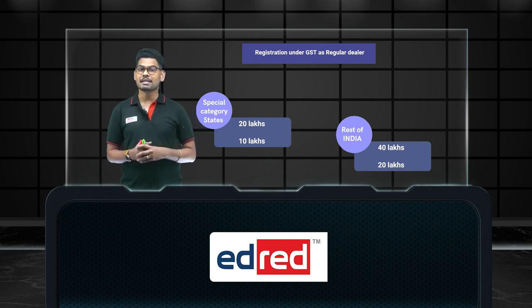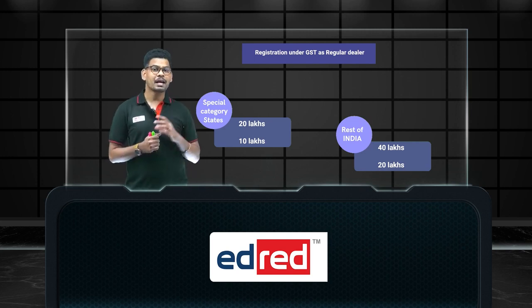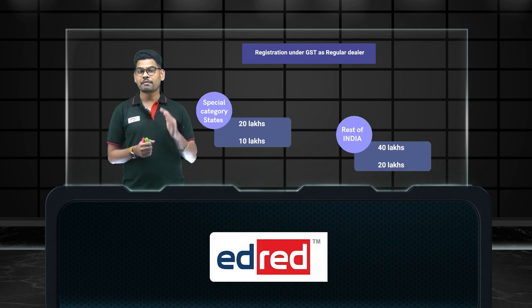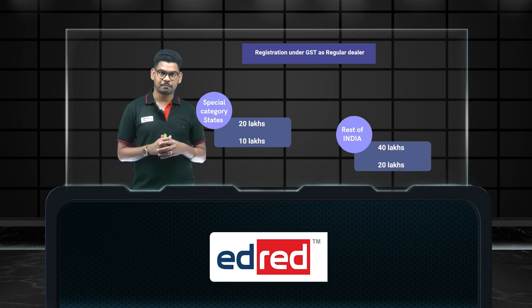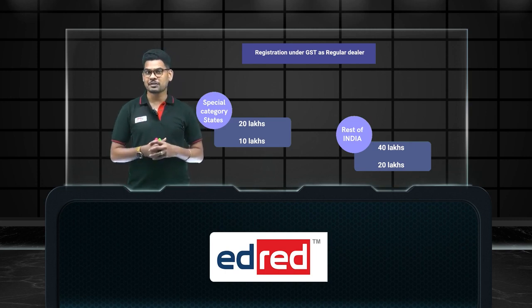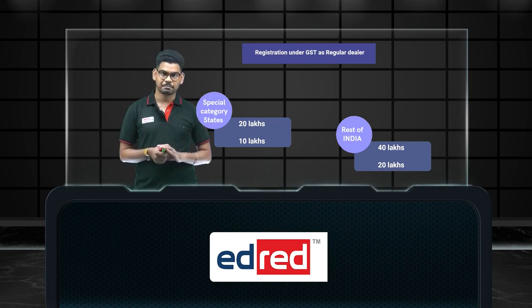In case I'm dealing with services, or with mixed supply, that is services and goods together, I have to check whether my previous financial year turnover crosses 10 lakhs. If it does, I should register under GST. I can come under the regular scheme or I can go to the composite scheme. This is the turnover we should check for registration in special category states.